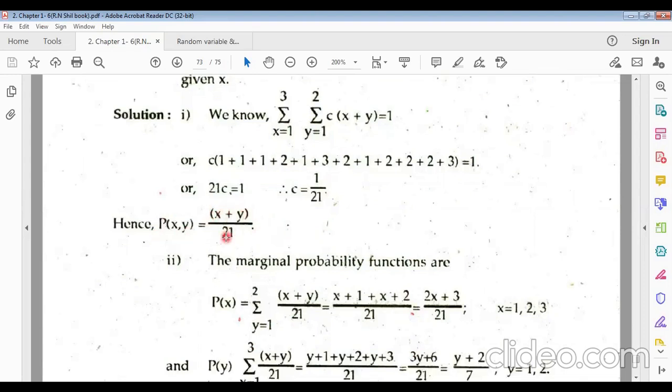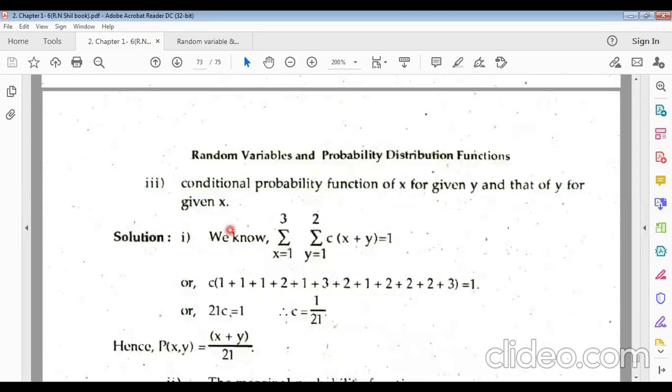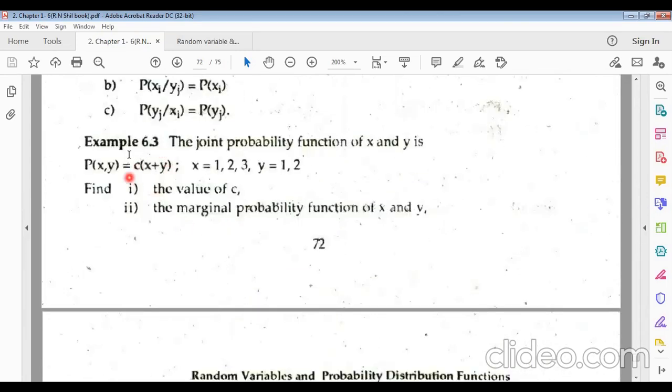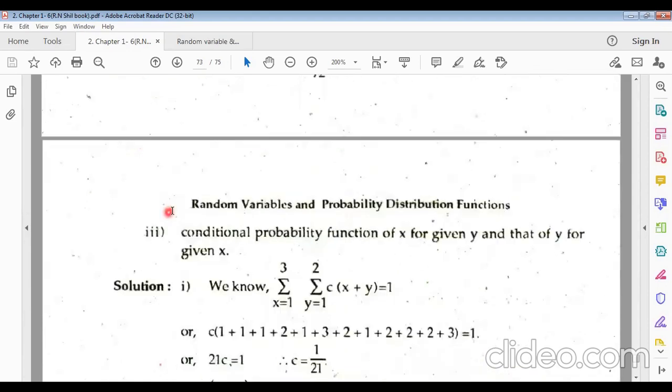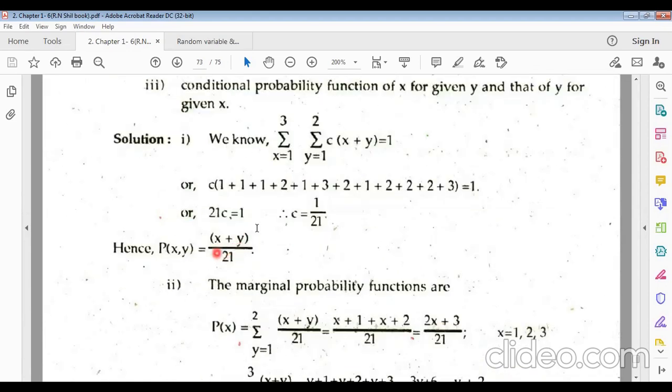Hence the probability p(x, y) is c times (x + y). Putting the value of c, which equals 1 by 21, we get (x + y) divided by 21.